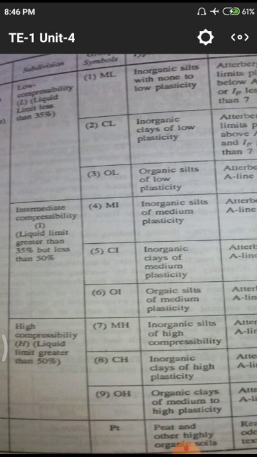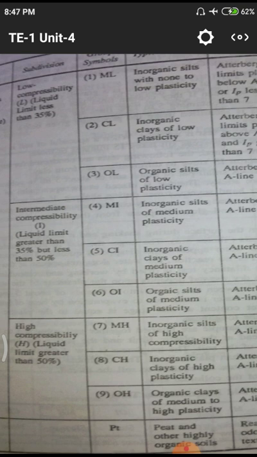And the last one is high compressibility, which they simply denote with H. First low compressibility, then intermediate compressibility, then high compressibility. So L is low compressibility, I is intermediate compressibility and H is high compressibility.